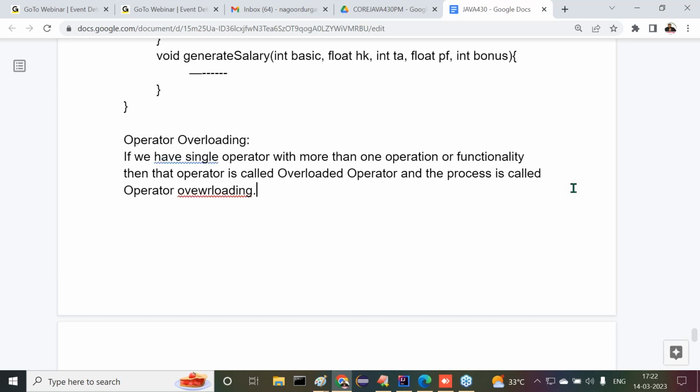Defining a single operator with more than one functionality or more than one operation, that process is called operator overloading.